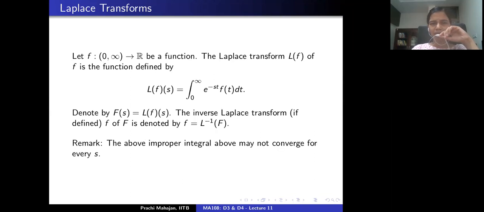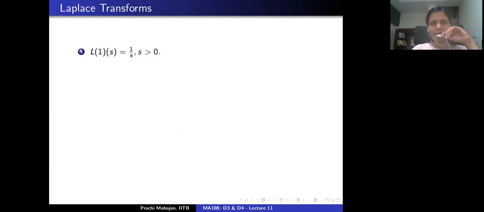We already discussed in the examples that the above improper integral may not converge for every value of s. Just quickly recall the examples that we actually computed last time.